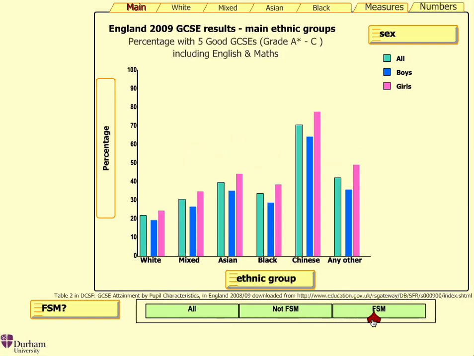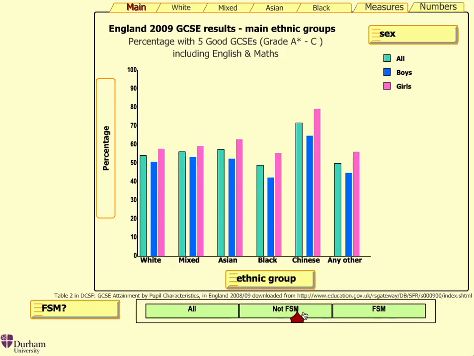However, these differences are not consistent across all ethnic groups. The greatest differences are within white pupils, and most notably, there is a very small difference in results for Chinese pupils.